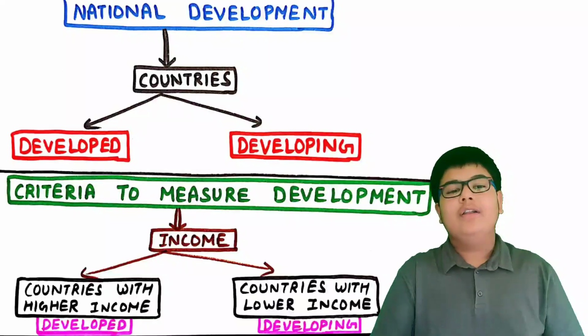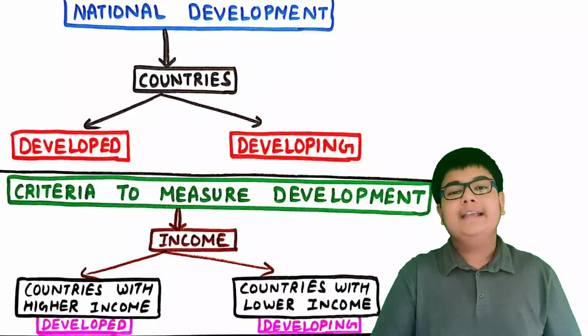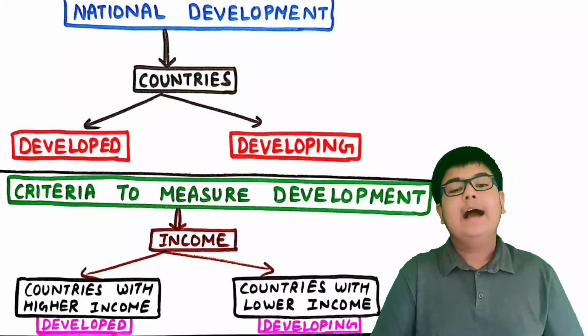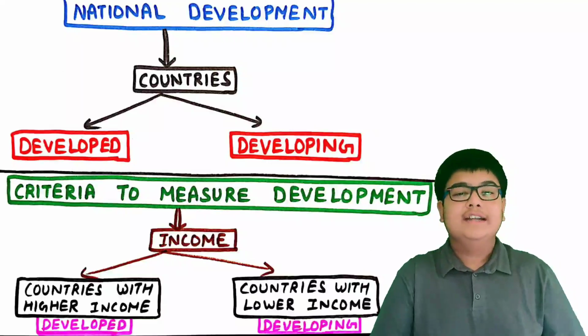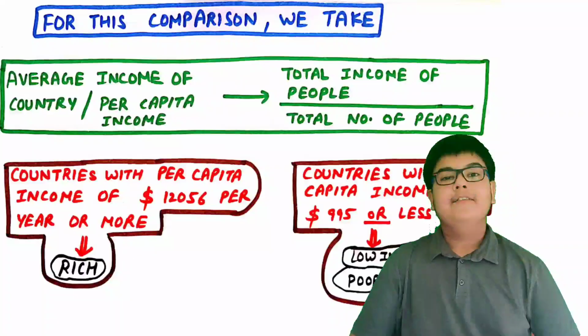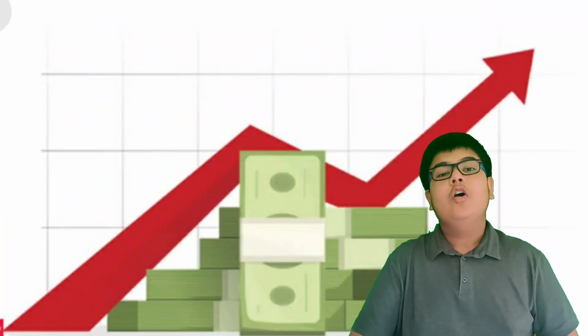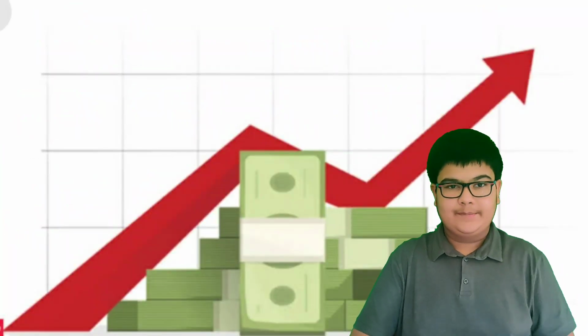The criteria for measuring development is income. Countries with higher income are called developed countries and countries with lower income are called developing countries. For this comparison, we take the average income of a country, also known as the per capita income.